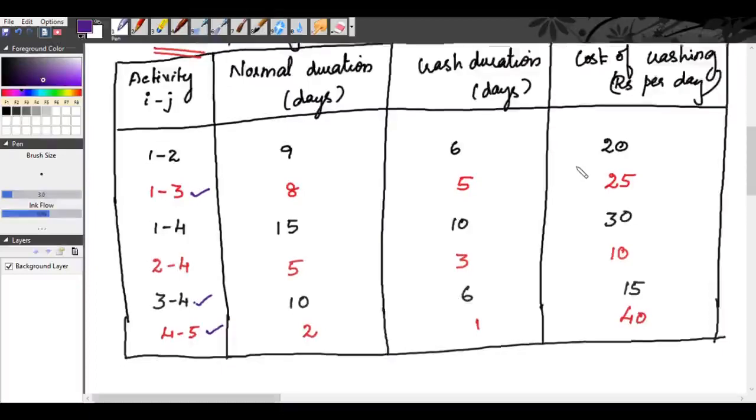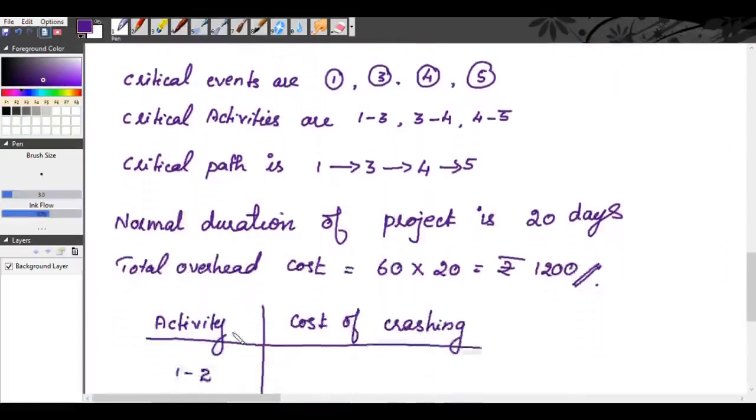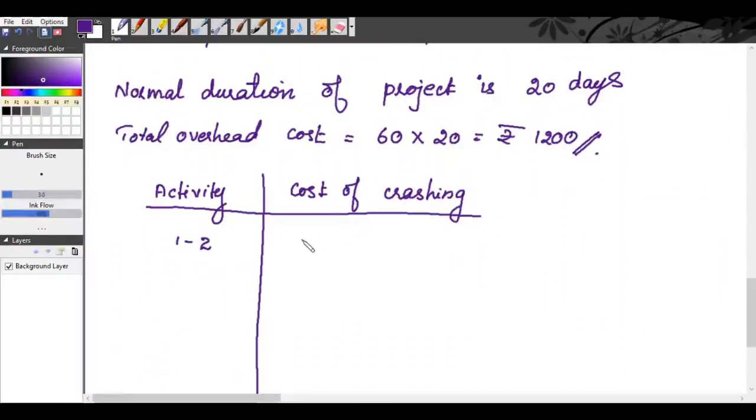Okay, so we will write here the cost of crashing is 20. You write the number of days for crashing inside the bracket. So the number of days for crashing is 3 days.